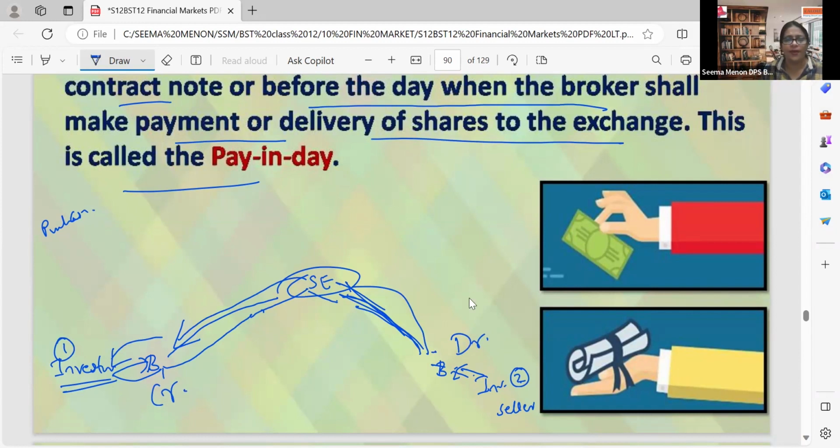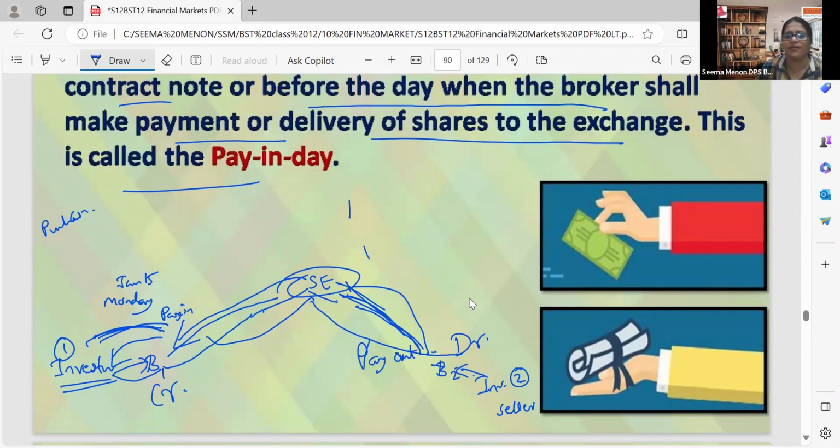So I will be making the payment on the very first day. Suppose this happened on Monday, January 15, for example. That day I will hand over the payment. That is known as pay in day. I already handed over the payment to my broker through my bank account, right? After that, it will go through the stock exchange to investor number 2, and the money will be credited to his account. That is called pay out day. The money he gets on that day.